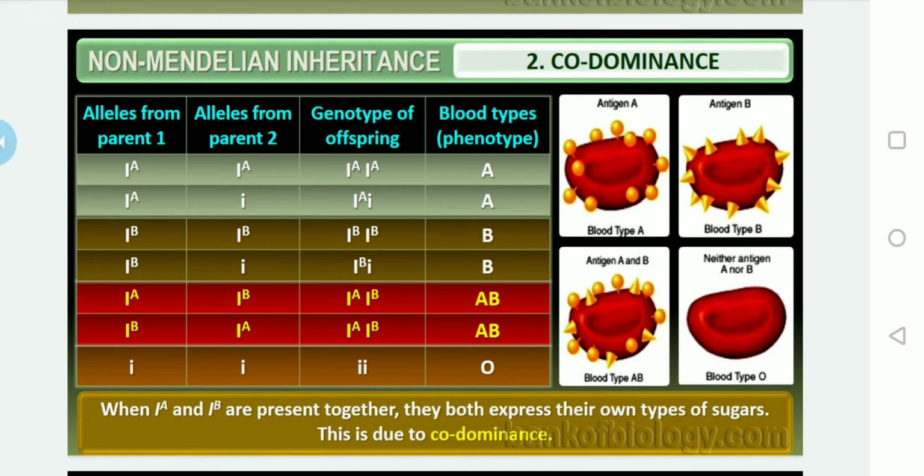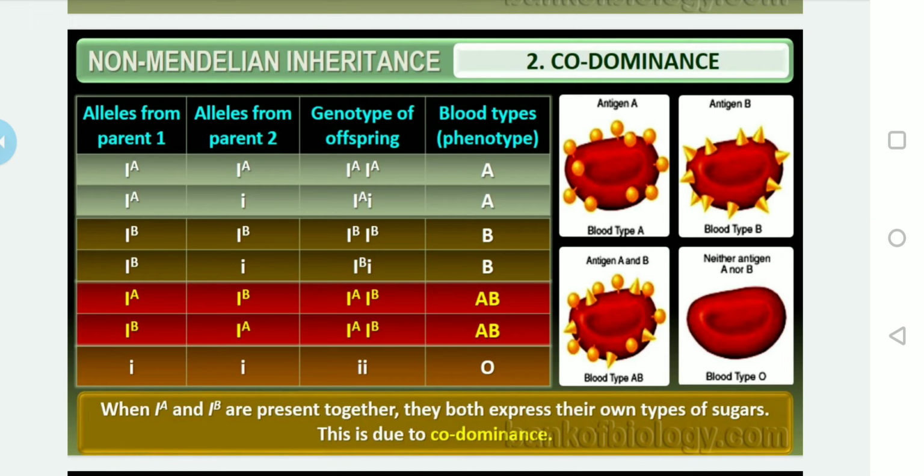But what about the case of i? You must have heard that blood group O, especially O negative, is very rare. Have you heard about O negative? The O negative blood group is called the universal donor, and AB positive is called the universal recipient. If an O blood group person marries a similar group, surely the blood type will be O.